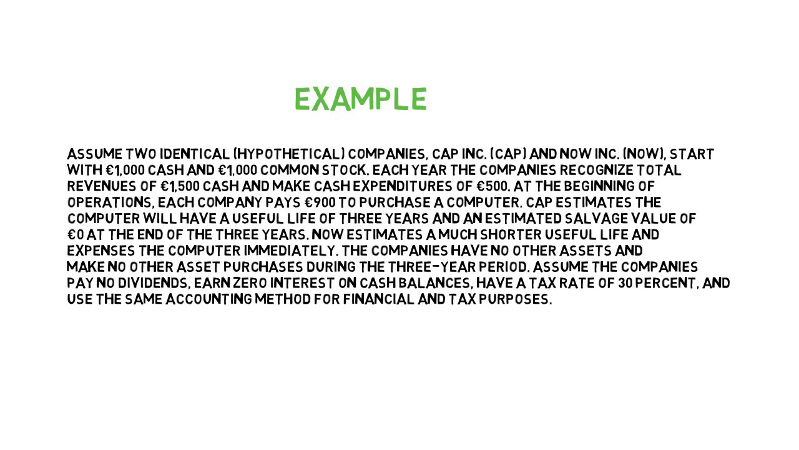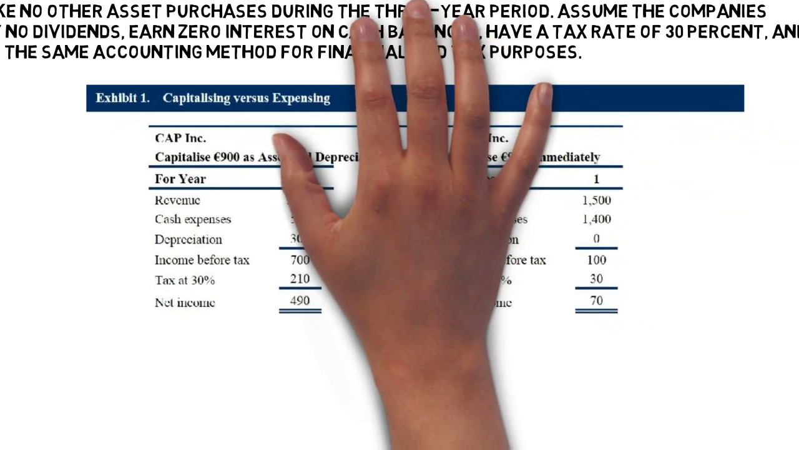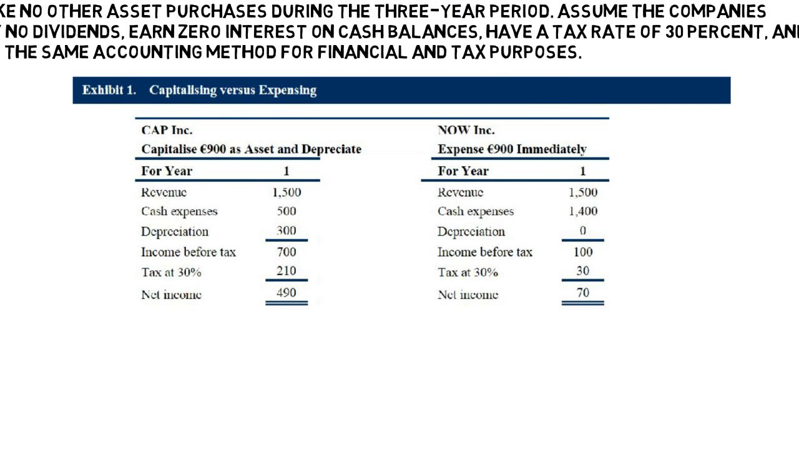In essence, the two companies are identical but differ in their accounting for the computer purchase at the start of year 1. Now let's see how we will solve this problem. The left side of Exhibit 1 shows Cap's income statement, that is, with the expenditure capitalized and depreciated at 300 euros per year based on the straight-line method of depreciation.